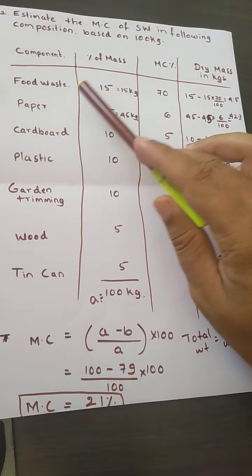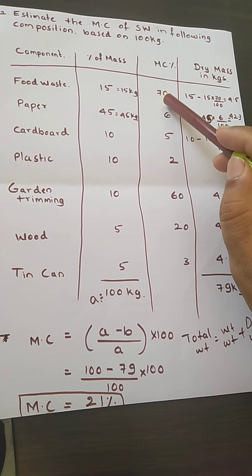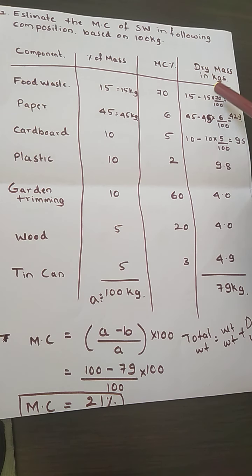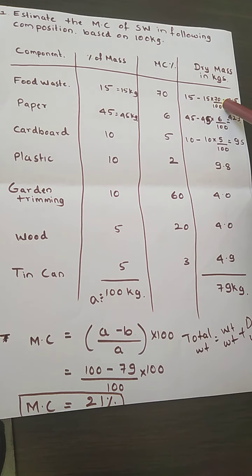For food waste, we are going to calculate how much the dry mass is, because they have given the percentage of moisture content here. We calculate the moisture content as 15 multiplied by 70 divided by 100. This will become the wet mass. So the dry mass is 15 minus the wet mass.